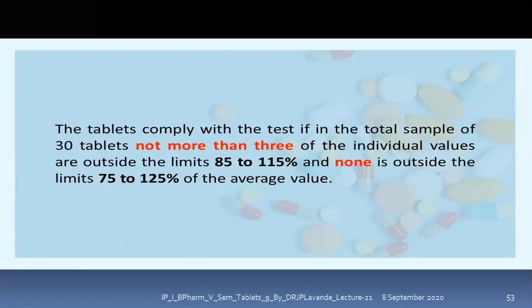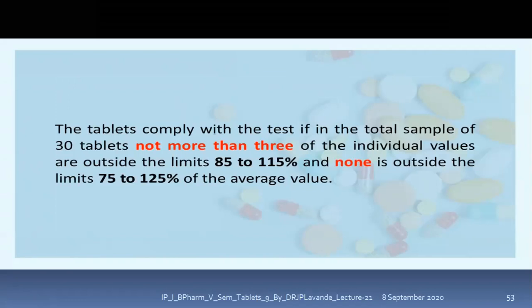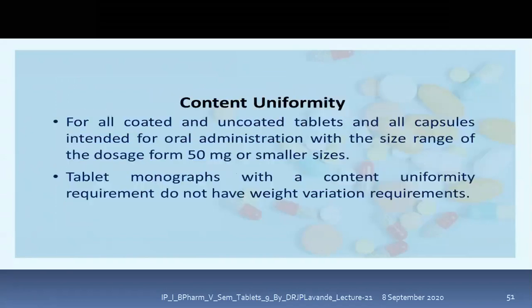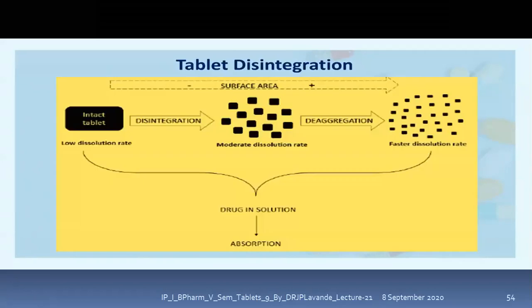That means if 3 tablets are outside the 85 to 115%, but none is outside the limit of 75 to 125% of the average weight, then we can accept it. So the content uniformity is accepted, or it passes the content uniformity test.